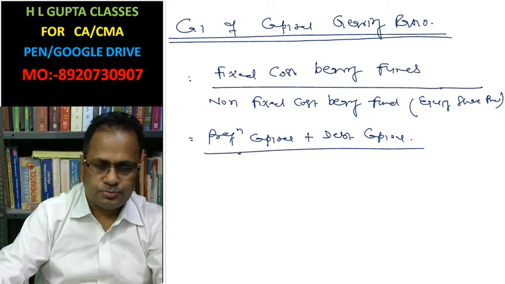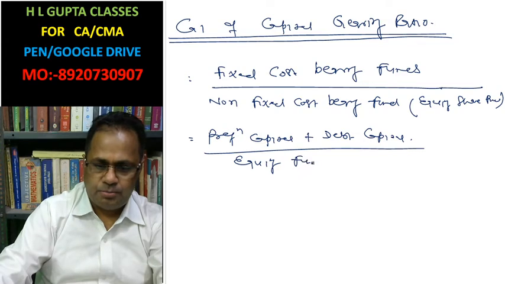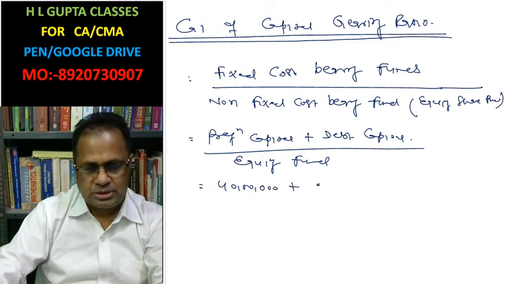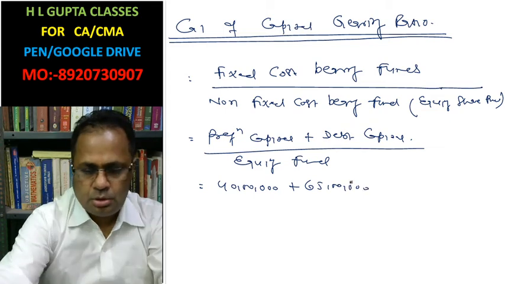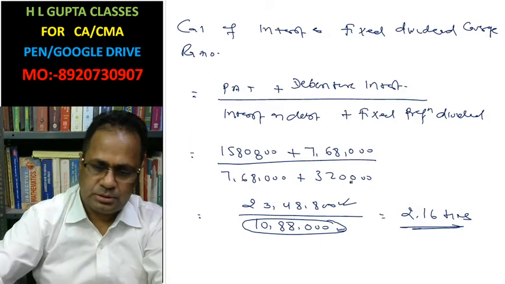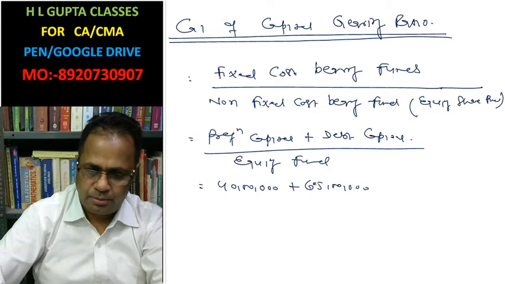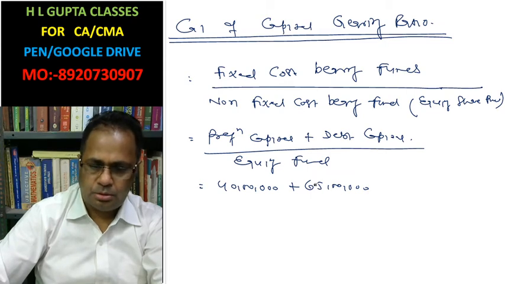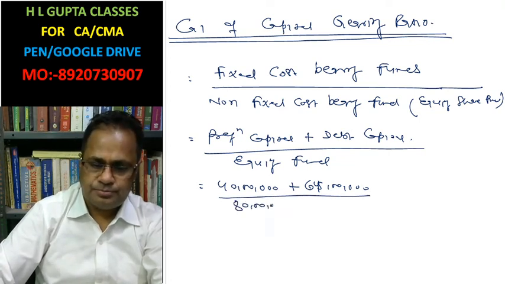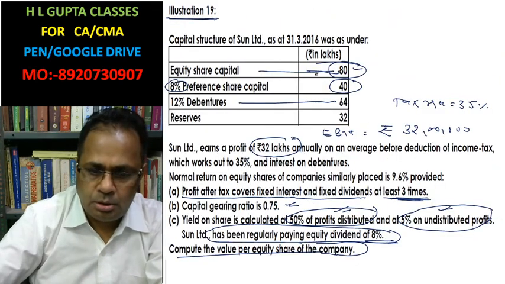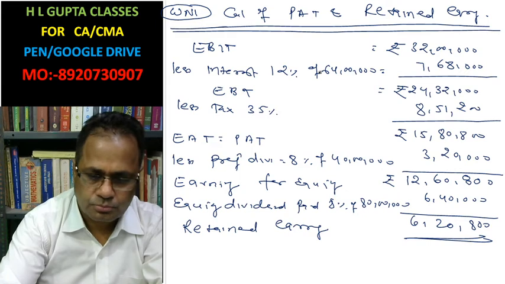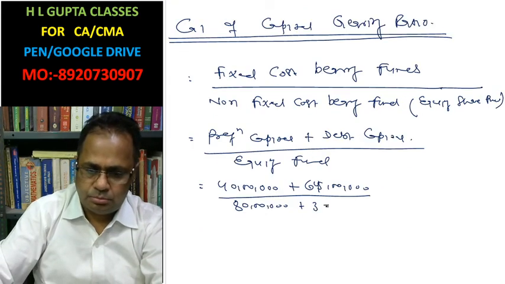Now equity funds. Preference we have 40 lakh, and debt is 64 lakh, so 64 lakh whole, divided by equity 80 lakh plus reserve 32 lakh.